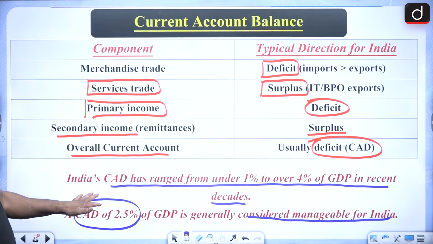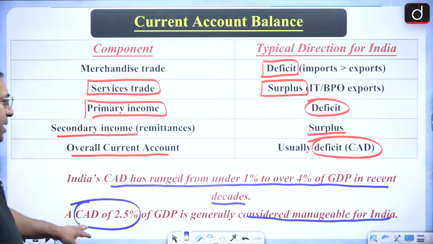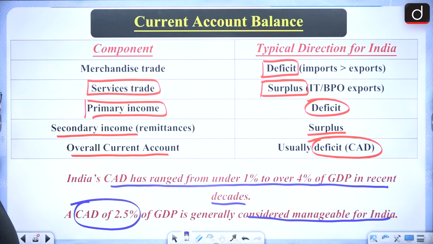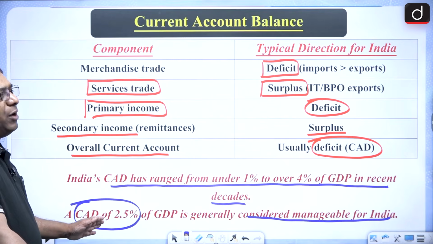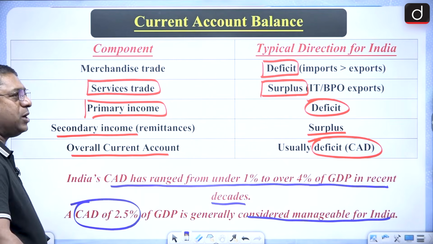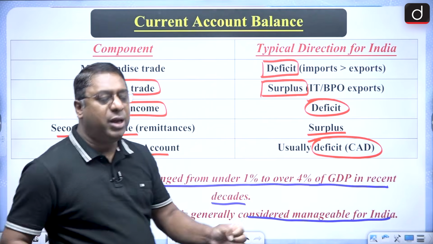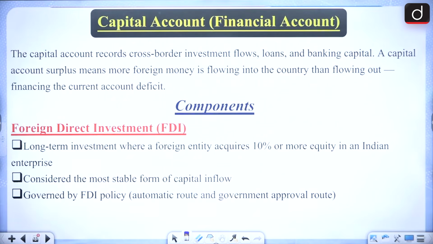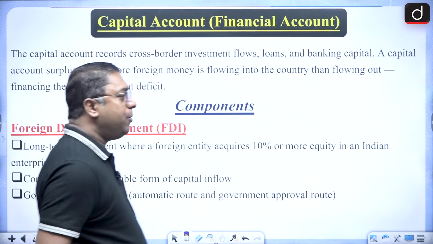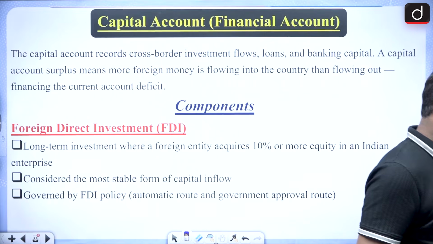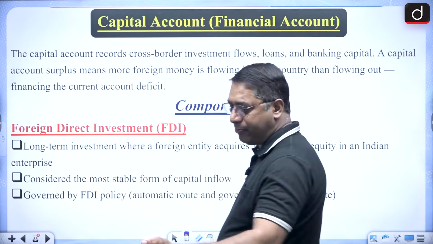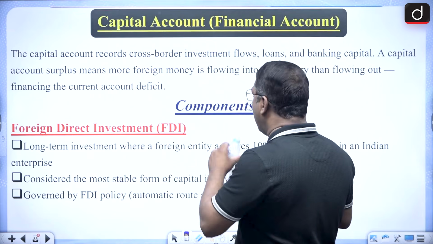We are in a current account deficit ranging from under 1% to over 4% of GDP, and a deficit of 2.5% of GDP is considered to be manageable. Okay. Now what about the capital account? The capital account, I told you, also includes the financial account.